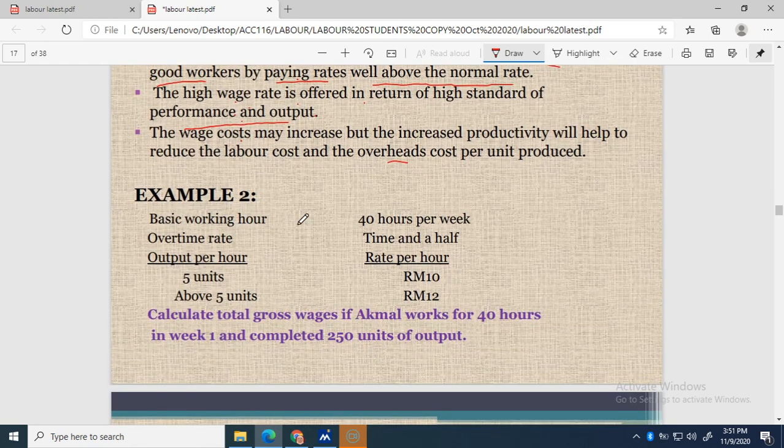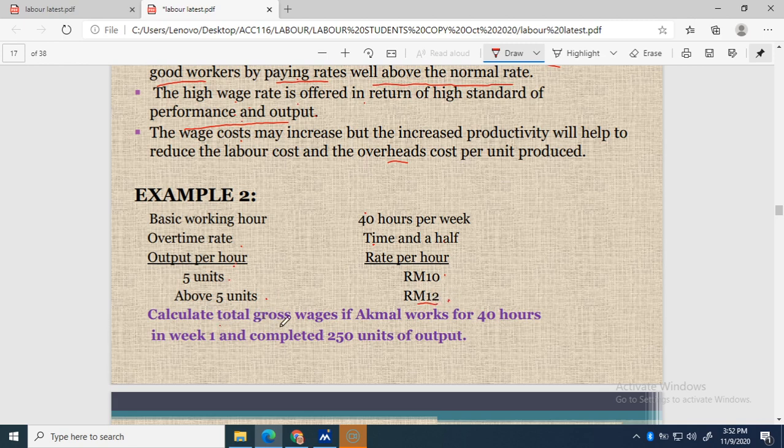So here is an example. The company sets the basic working hours at 40 hours per week. Overtime rate is time and a half. For output per hour, if the workers can produce 5 units per hour, the rate paid is 10 ringgit per hour. If the workers can work faster, that means they can produce more than 5 units per hour, so the rate will be higher. So this is the high day rate.